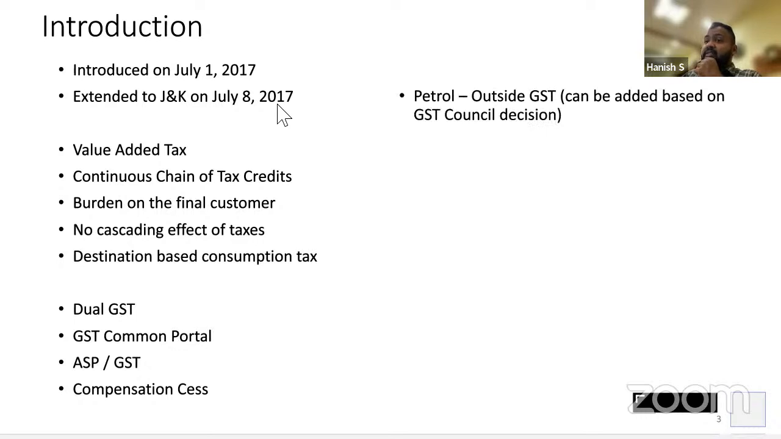There are a few products which are special products. Petrol is outside GST. Alcohol is outside GST. Tobacco is inside GST and also inside other taxes. Tobacco is the only product which is liable to excise duty and is also liable to GST. They don't want to lose the revenue on both sides. Alcohol is completely outside GST.